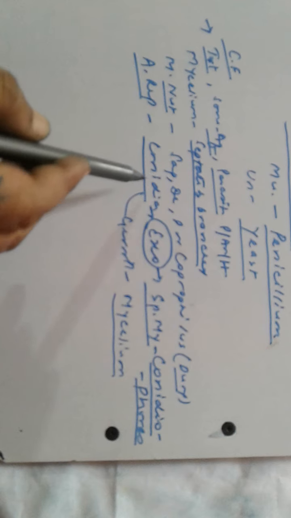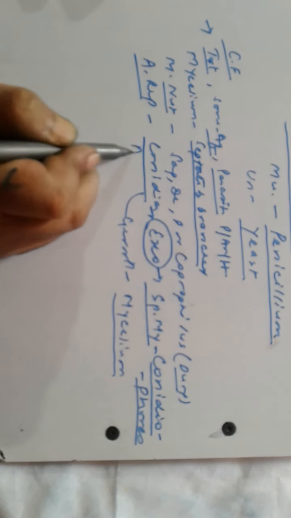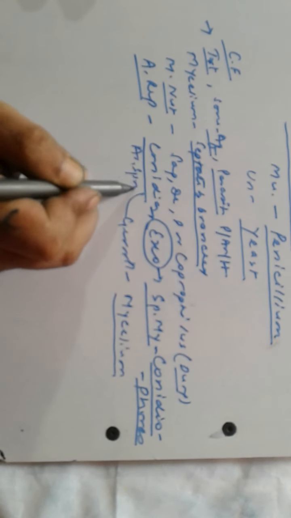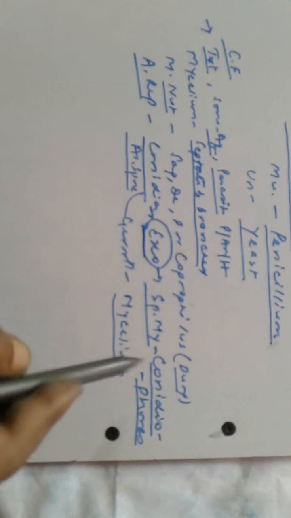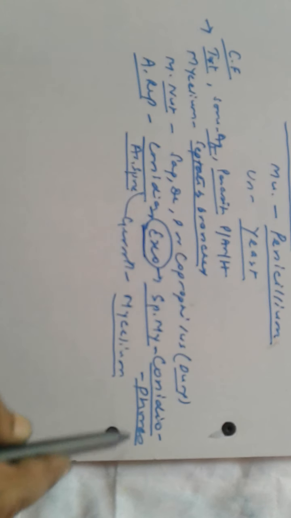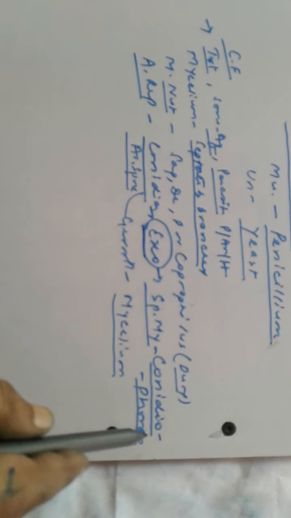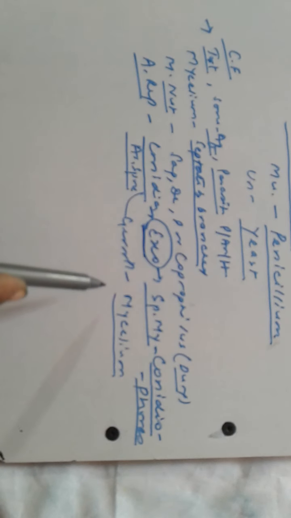So asexual reproduction is done by conidia, the asexual spores, exogenously on the outside.